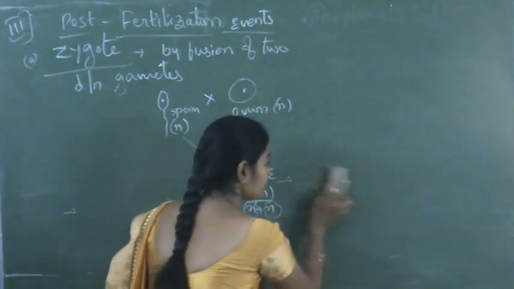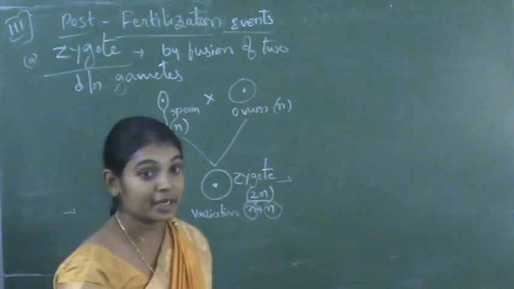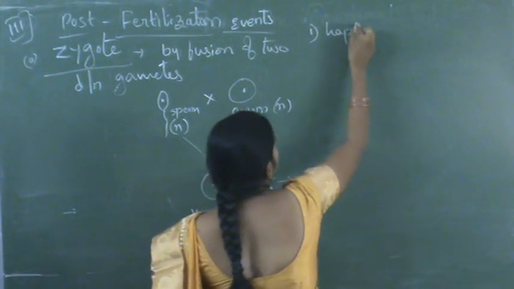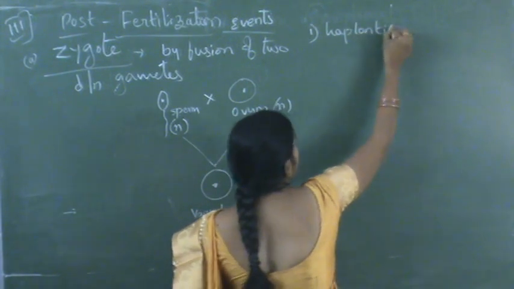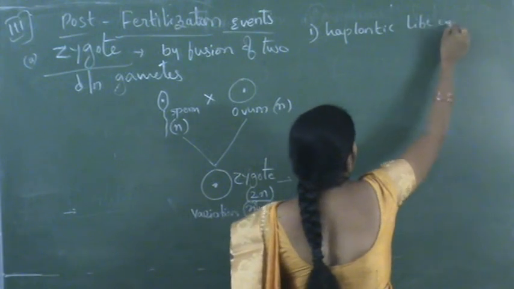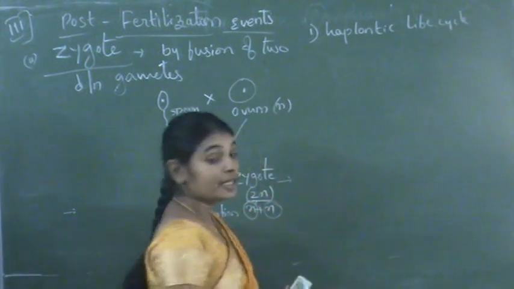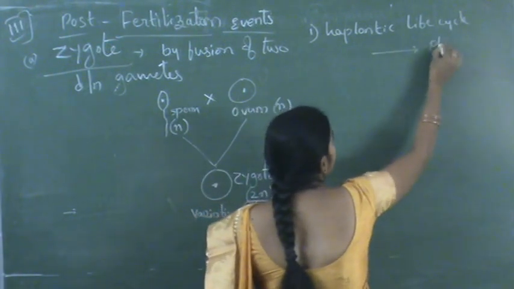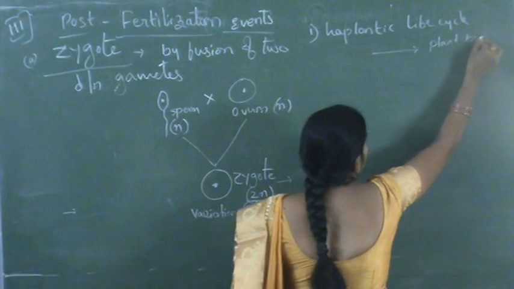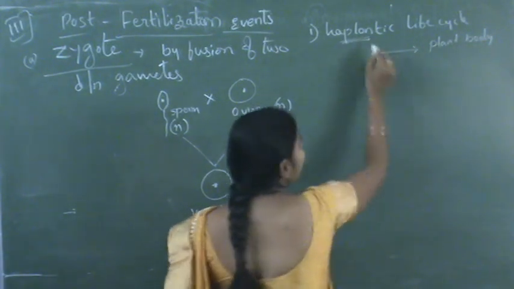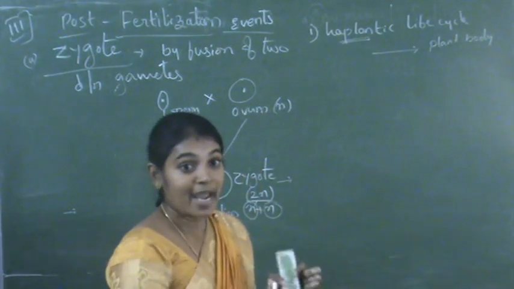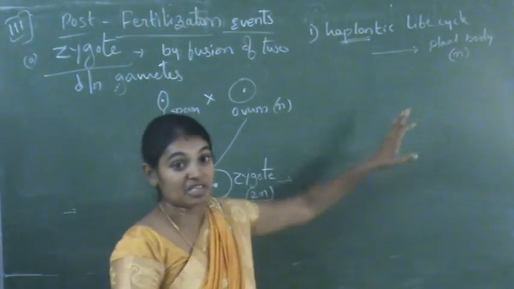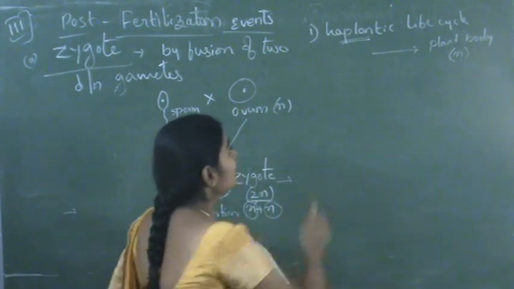So in the haplontic life cycle, the plant body is produced from the zygote. So in a haploid life cycle, the plant body should be in the haploid condition, that means n.